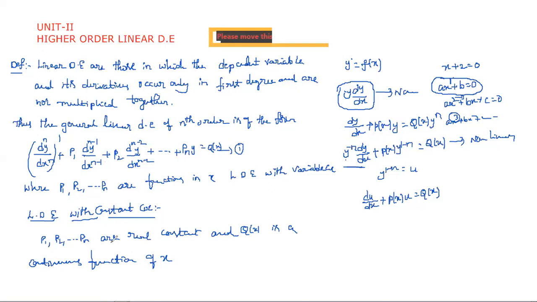The general form of a linear differential equation of nth order is this equation. If P1, P2, and so on Pn are variable coefficients, then we call it a linear differential equation with variable coefficients. If those P1, P2, and so on Pn are constants, then we call it a linear differential equation with constant coefficients. And the right side, Q of X, is a function, and this function is continuous in terms of X. So this is the introduction, and now we are going to find the solution for this.